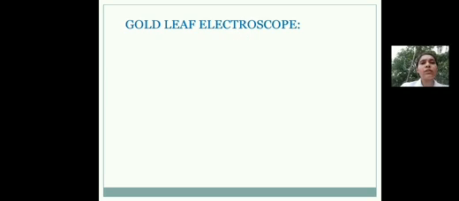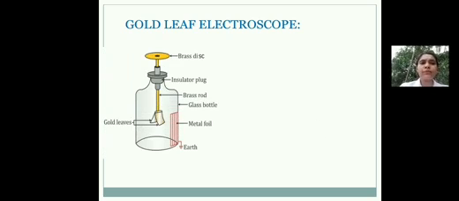See, you might have heard about this gold leaf electroscope. This gold leaf electroscope is an apparatus that is used to detect the charge present in an object. So let's see how it works. This is the structure of a gold leaf electroscope, and this is a brass disc, insulator plug, brass rod. The whole thing is enclosed in a glass bottle. Here you can see a metal foil which is earthed, so the charges can leak through this earthing, and these are the gold leaves.